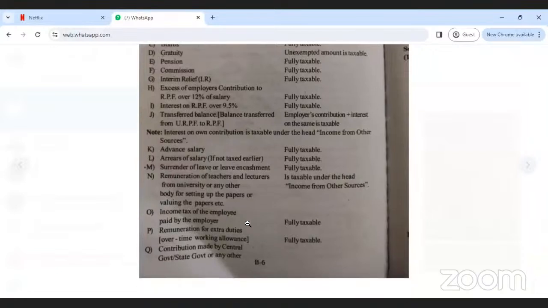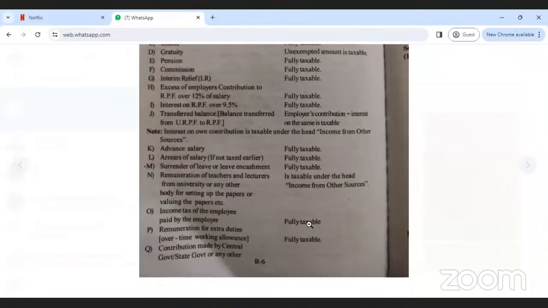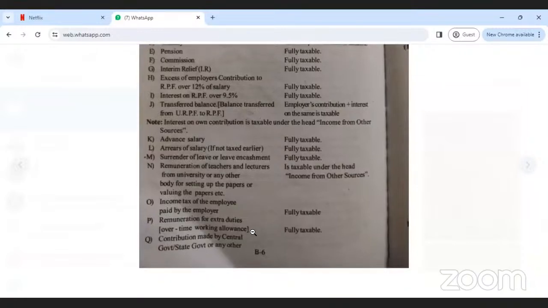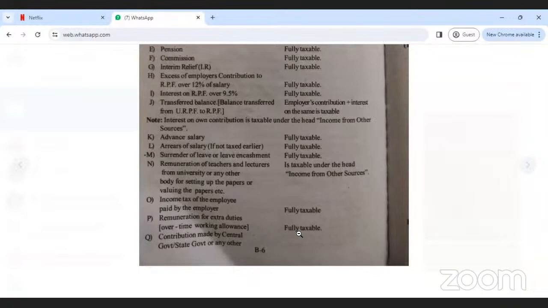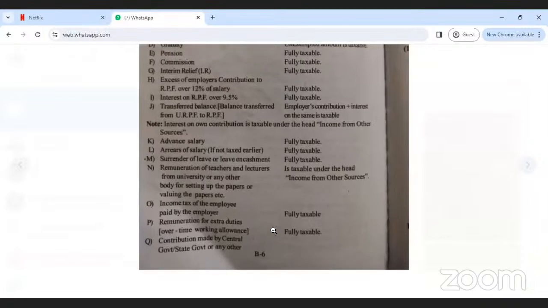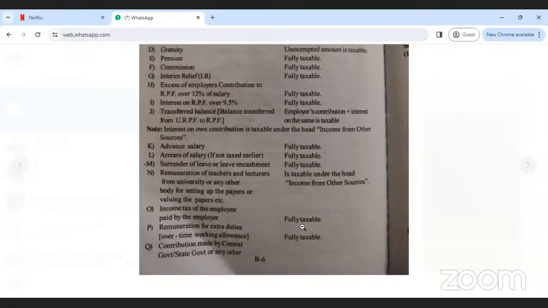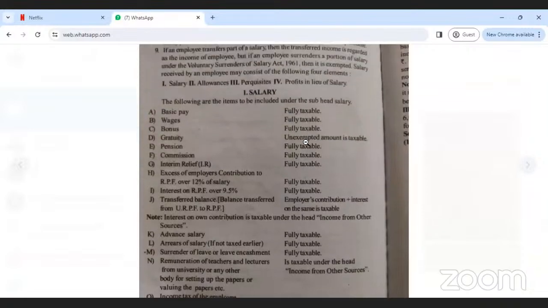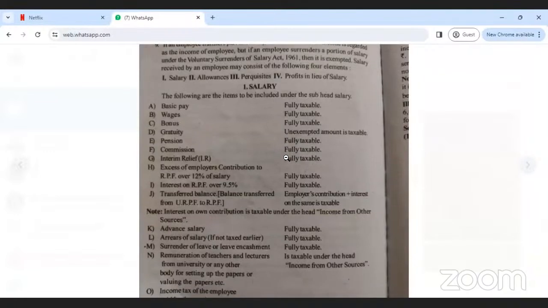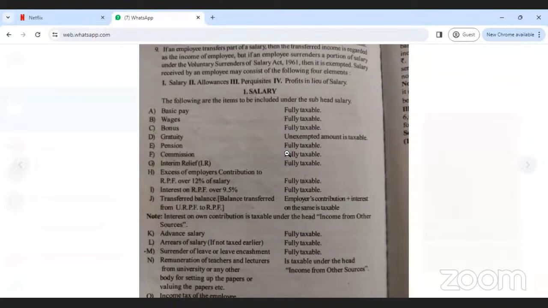Okay. Next, income tax of the employee paid by the employer is fully taxable. Next, remuneration for extra duties, that means overtime working allowances, is also fully taxable, and contributions made by the central government or any perquisites also come under fully taxable. So whichever is fully taxable, you have to write directly in the table under the salary heading. That's all.